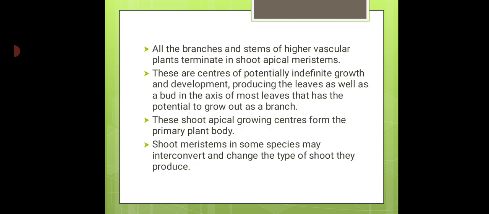All the branches and stems of higher vascular plants terminate in the shoot apical meristems. These are the centers of potentially indefinite growth and development, which produce the leaves as well as a bud in the axis of most leaves that has the potential to grow out as a branch. These shoot apical growing centers form the primary plant body. Shoot meristems in some species may interconvert and change the type of shoot they produce.